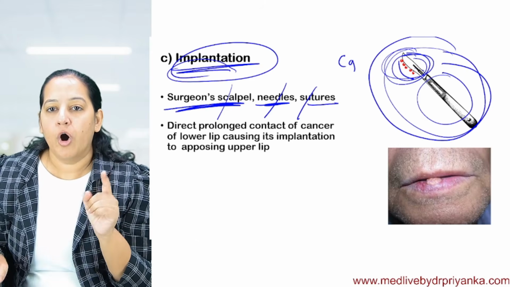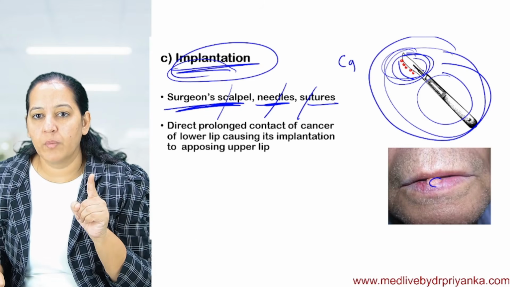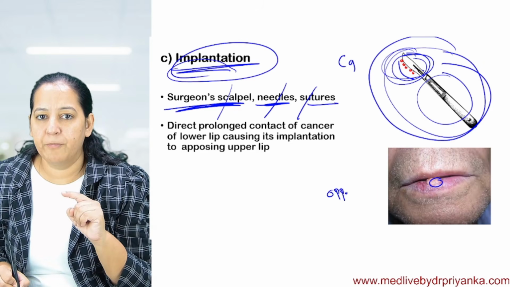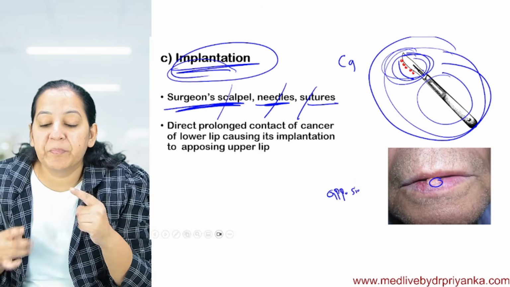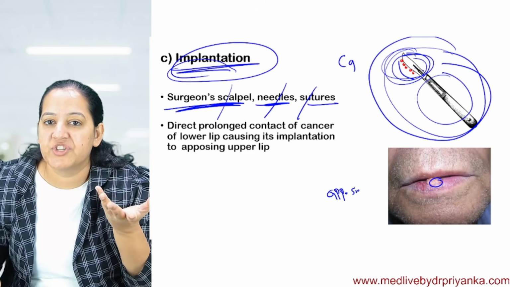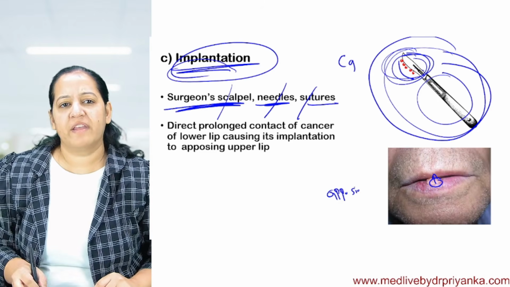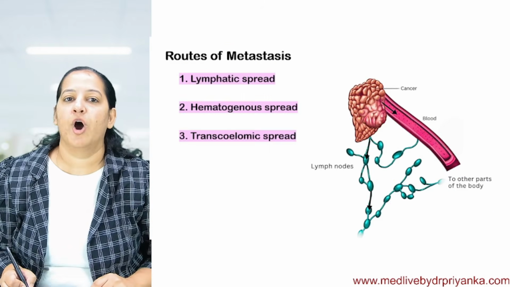How many of you got it? Or the patient has a tumor on the lower lip, and the lower lip and upper lip are always in apposition, in constant contact. So the tumor cell can directly invade from the lower lip to the upper lip. So that can also be an example of direct implantation. How many of you got it?